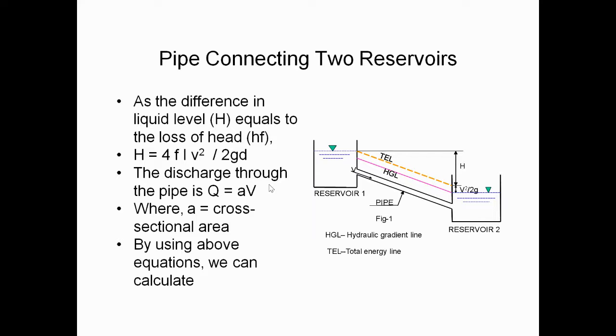So by using the above equation, Q equals AV, we can calculate the velocity as well as the discharge.